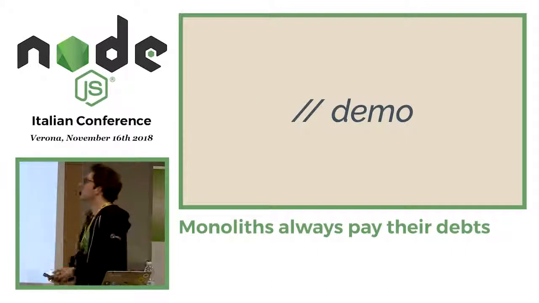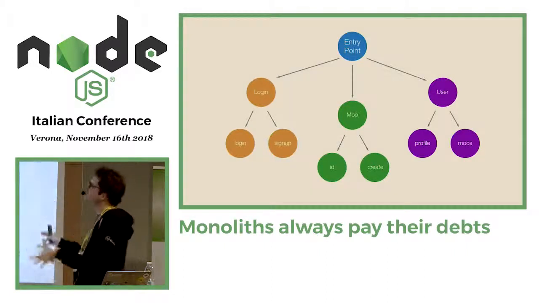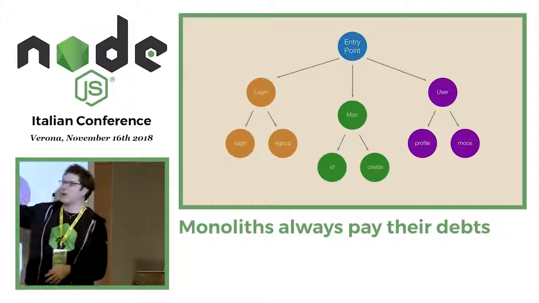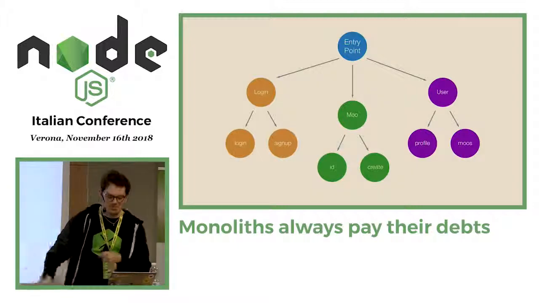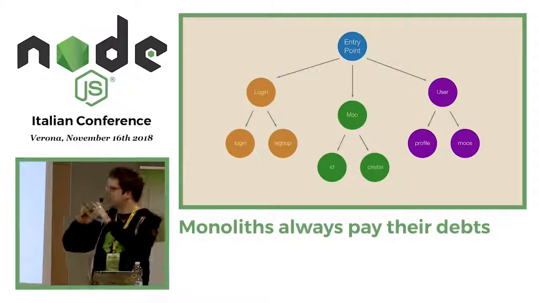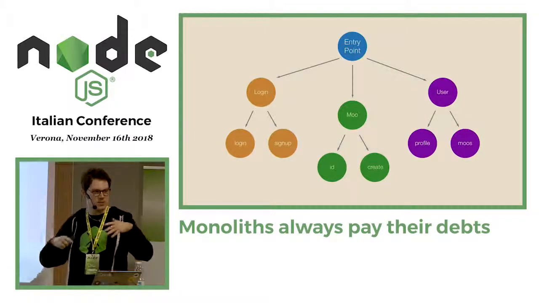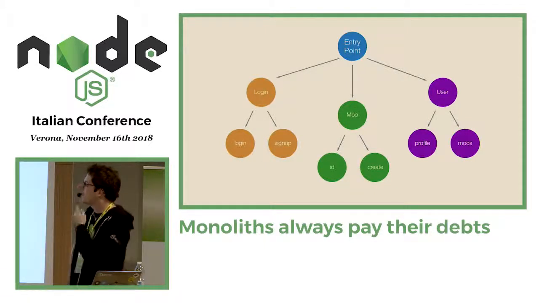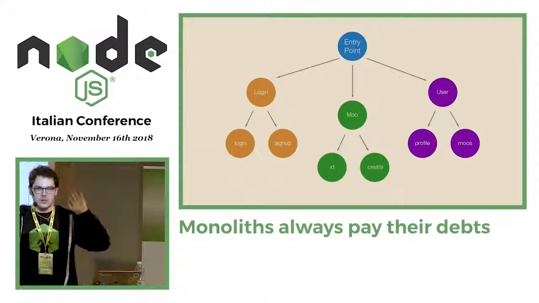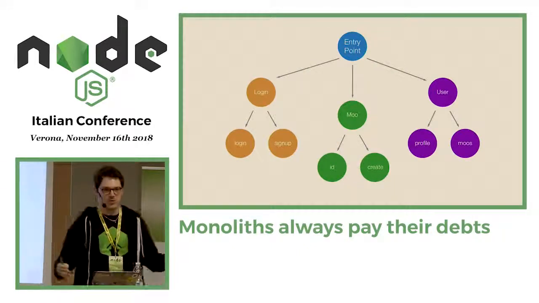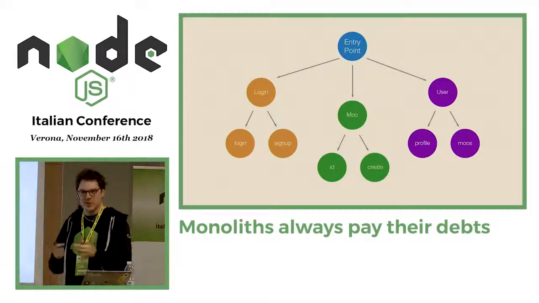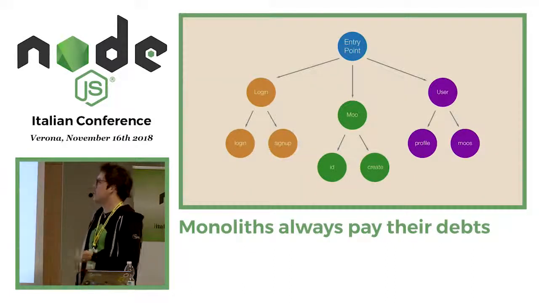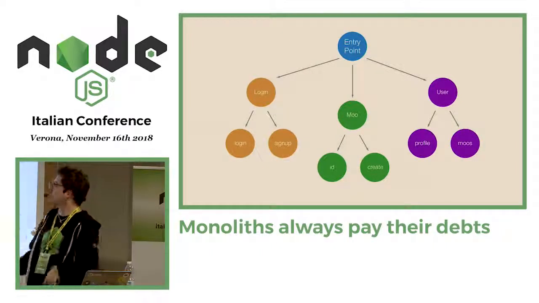Going back to our slides. What we have just seen can be summed up in this very nice image. Basically, we have our entry point, which registers all our services: login, post, and user. As you can see, the project is already divided into logical areas. This is what we try to enforce with Fastify. So, fast forward one month, we have 1 billion users. We are under very heavy load, so we should figure out a way to move our architecture to something more elastic. And why not use microservices, this very nice buzzword.